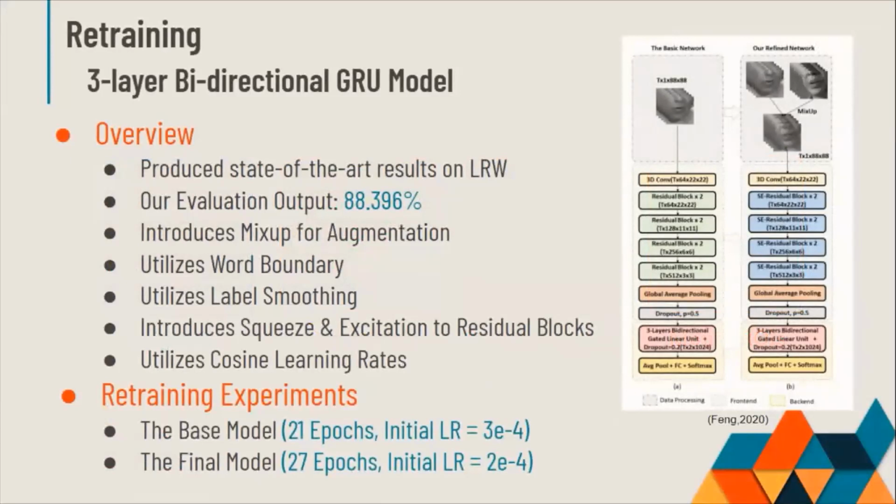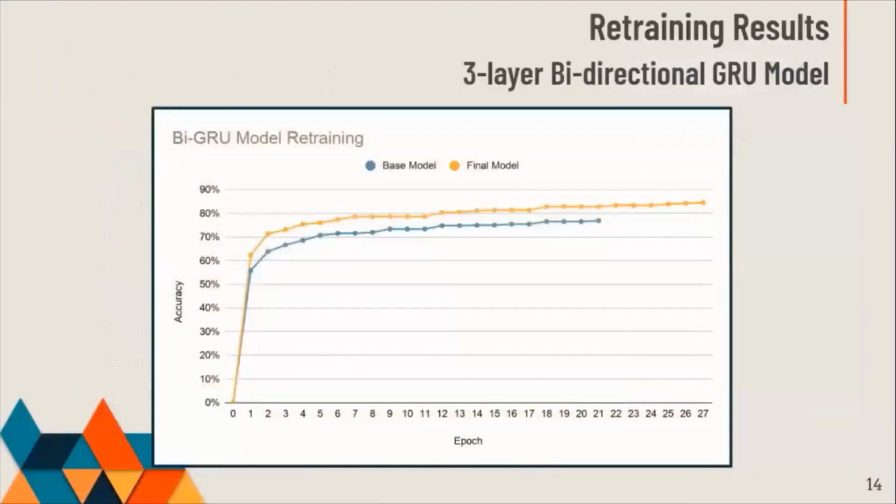So for the basic network, we ran 21 epochs with an initial learning rate of 3×10^-4, whereas for the refined network, we were able to train it for a longer period of time, namely around 27 epochs with a smaller initial learning rate of 2×10^-4. On this graph, we can see the main behavior of the accuracy over time, where the final model outperforms the base model by around 6%, and the final accuracies that the models managed to achieve are 76.84% and 84.5% for the base and final models respectively. We believe, however, that if we were to give further time for the models to converge, it would have led to even better results closer to the reported accuracy score.